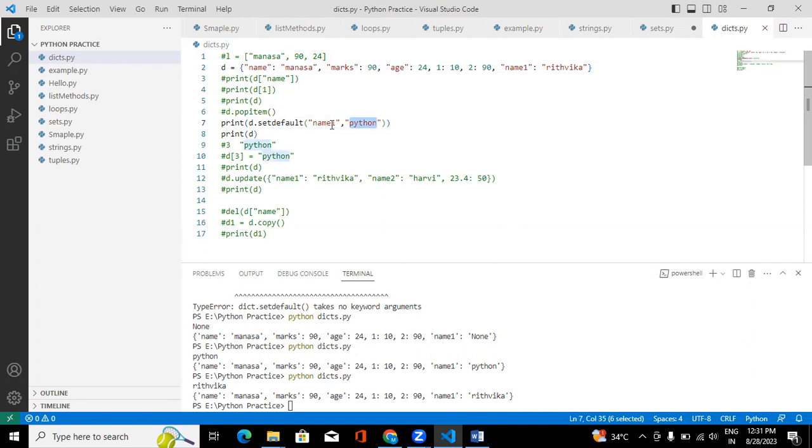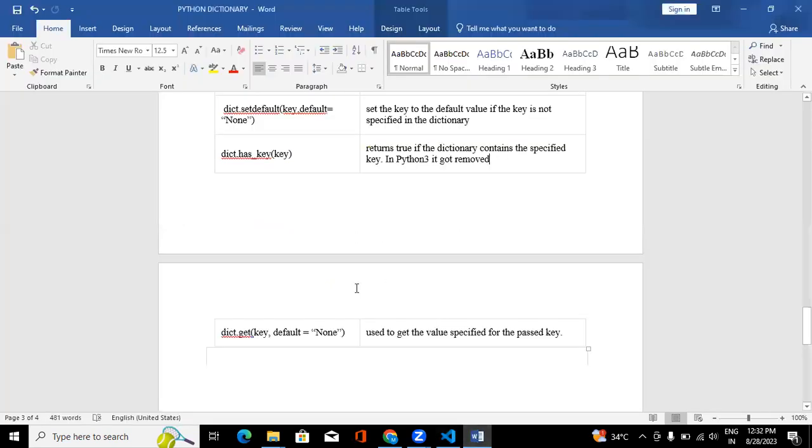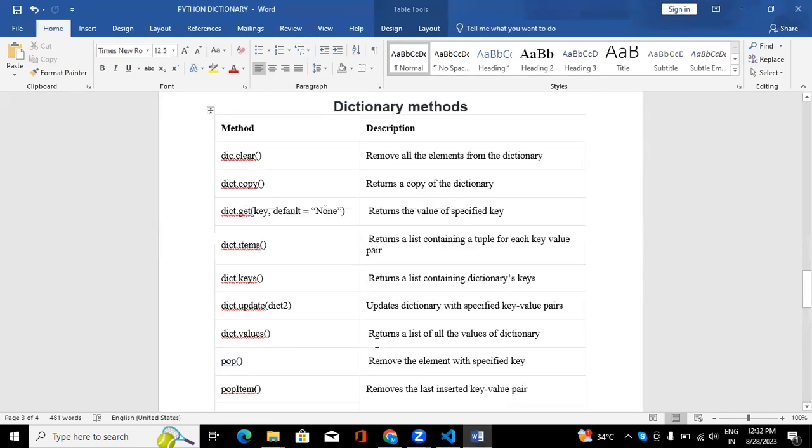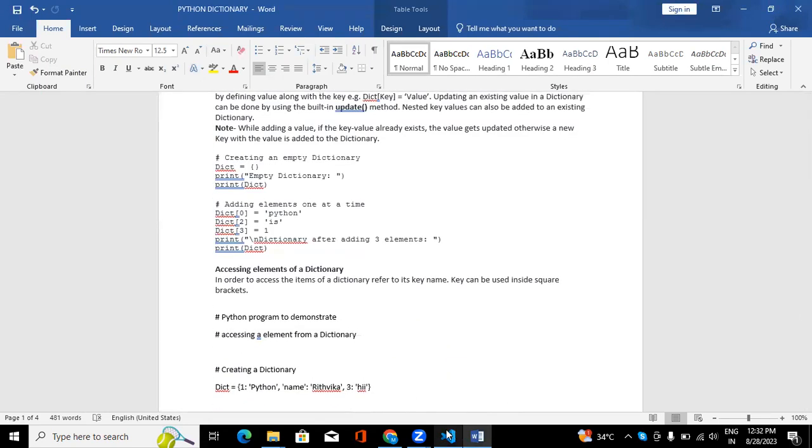You should pass two parameters, one is the key and one is the value. If that key already exists, it won't override the value. If the particular key is not there, then it will set the default value. This is setdefault. And the get method we already saw is used to get the specified key's value. Okay, that's it. These are the dictionary methods.